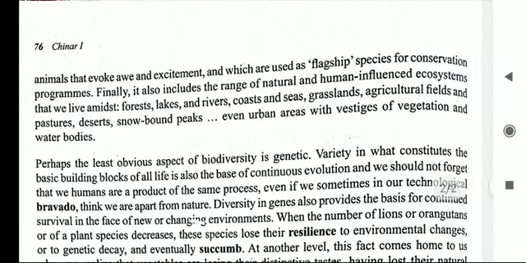Finally, it also includes the range of natural and human influenced ecosystems that we live amidst: forests, lakes and rivers, coasts and seas, grasslands, agriculture fields and pastures, deserts, snow-bound peaks, even urban areas with vestiges of vegetation and water bodies.